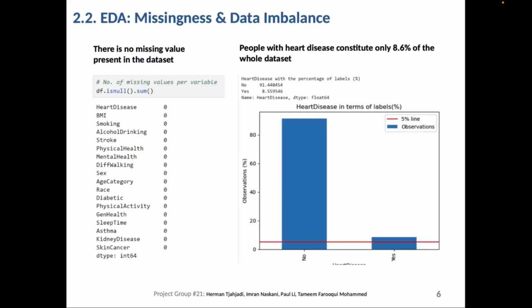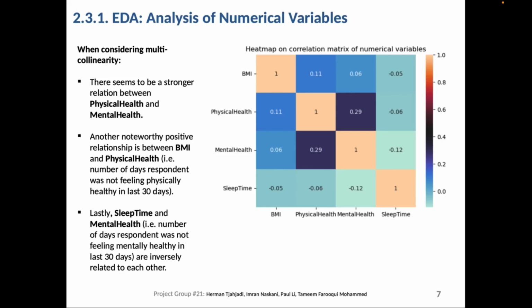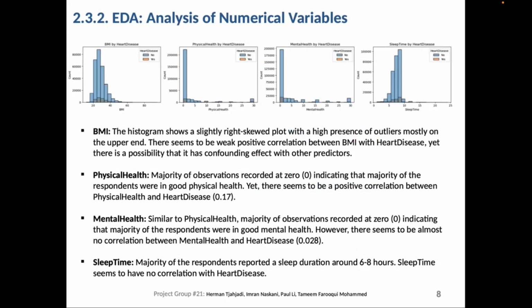However, the outcome variable was highly imbalanced. In numerical variables, the pairs physical health with mental health and BMI with physical health showed strong relationships, while sleep time and mental health were inversely related. BMI was right skewed in the histogram. The majority of the respondents had good physical and mental health, and an average sleep time between 6 to 8 hours per day, taken over the last 30-day period.